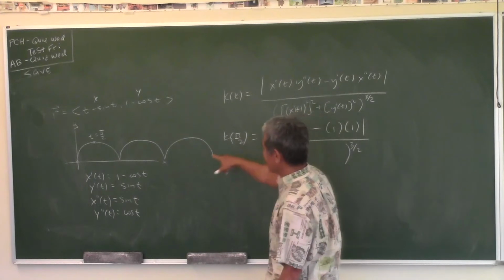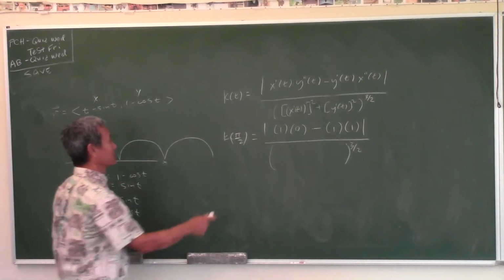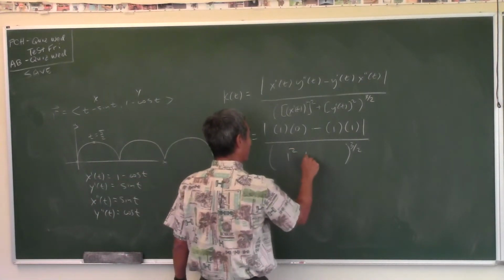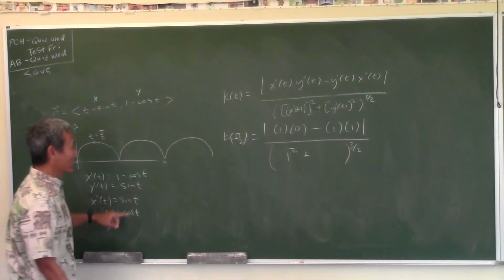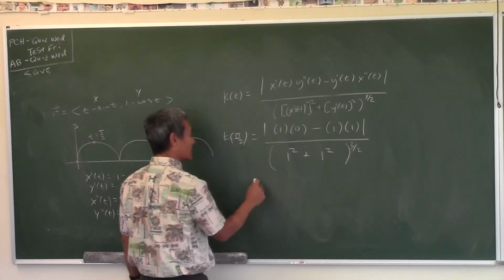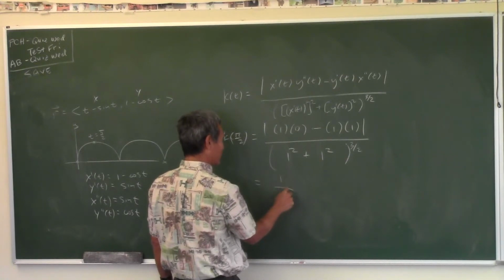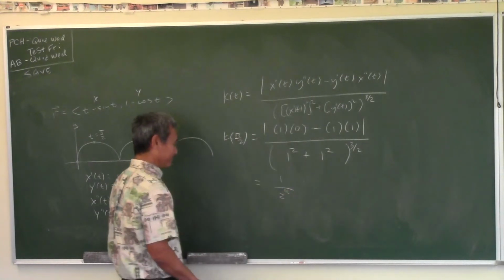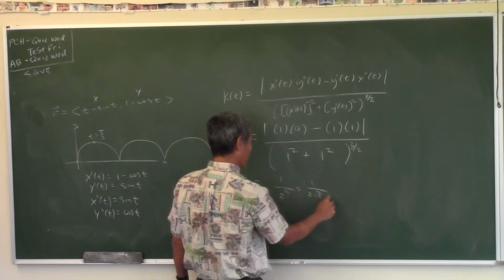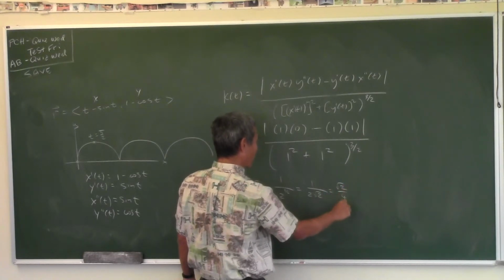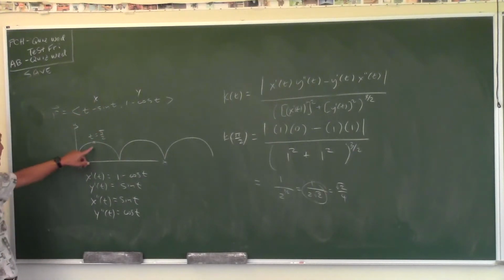So x prime of t. Plug pi over 2 into this. 1. 1 squared. I'll even write the square. Plus y prime. We'll plug pi over 2 into that. 1. Squared. 1. Okay, so what does this all come out to? 1 over 2 to the 3/2 power. Which of course is 1 over 2 root 2, which is root 2 over 4. I'll just leave it like that for you now. That's the curvature right there.